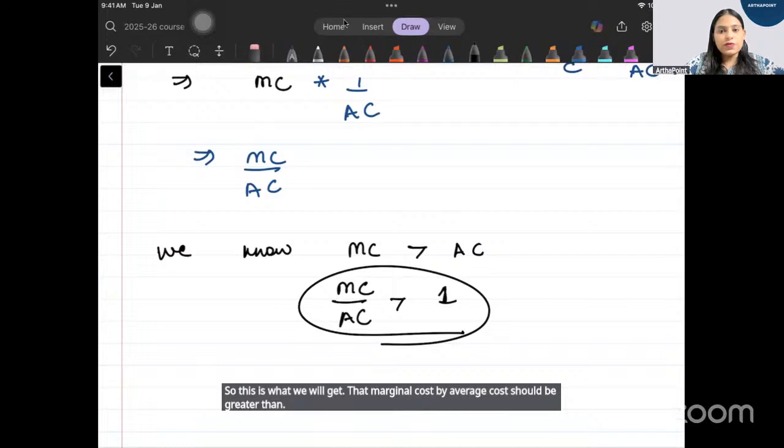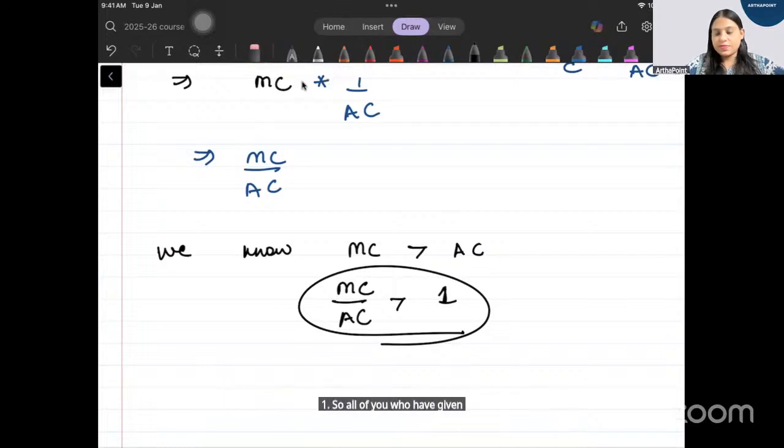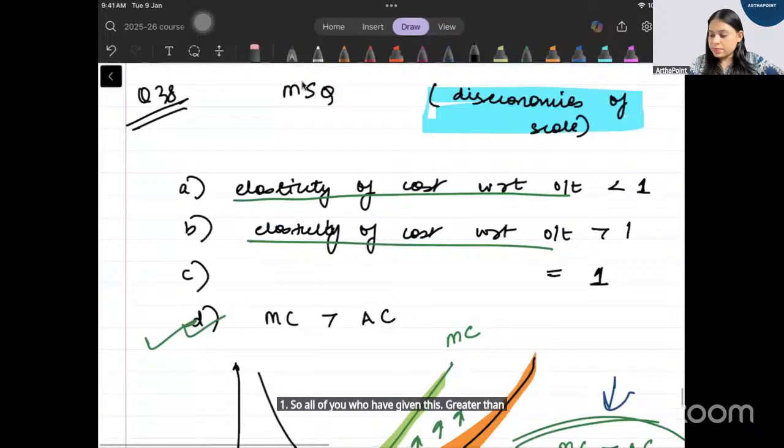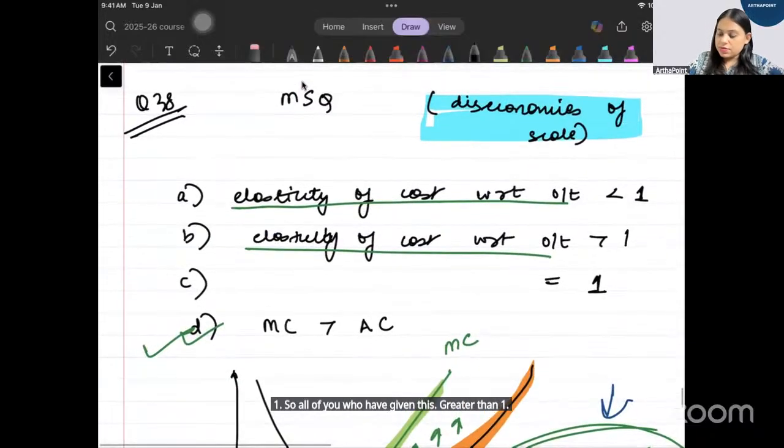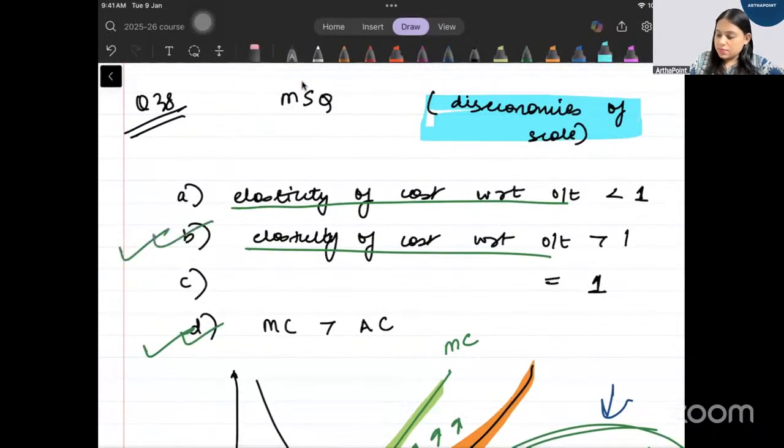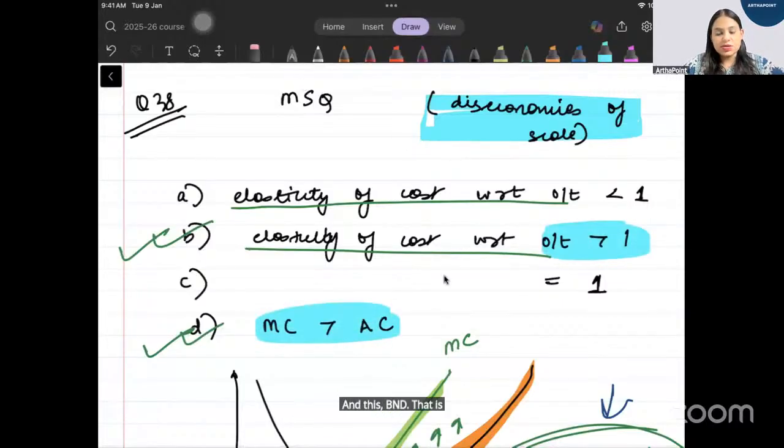So all of you who have given this greater than 1, and this B and D, that is the correct answer. Not sure how many of you are getting A as the answer. Why A?